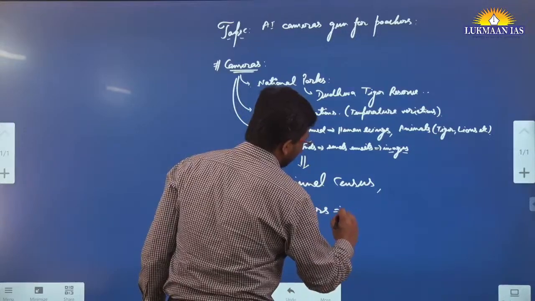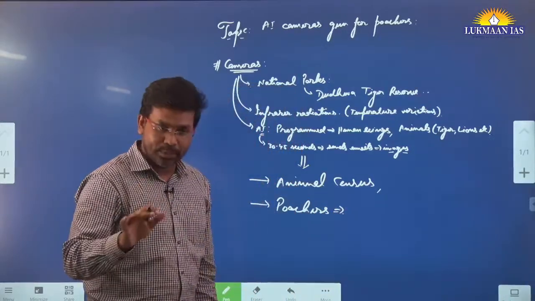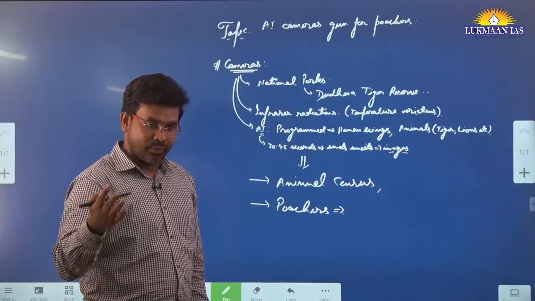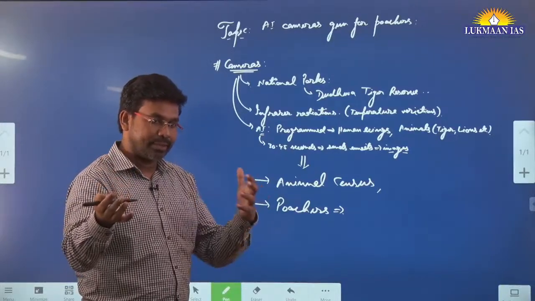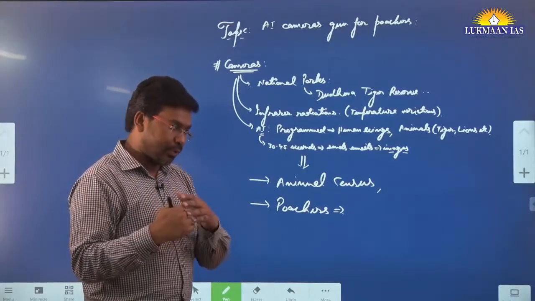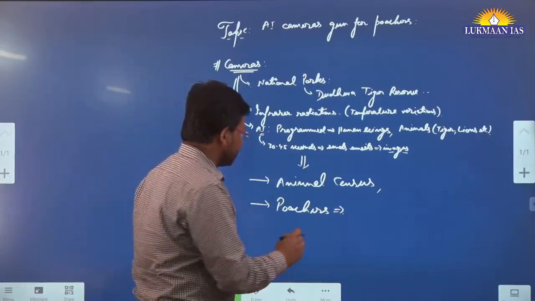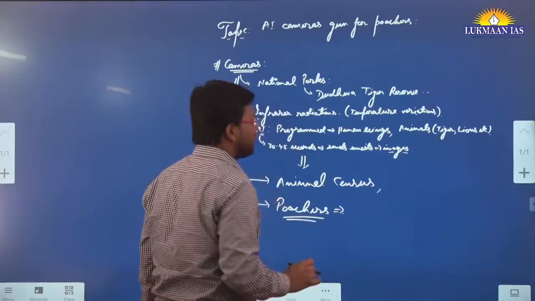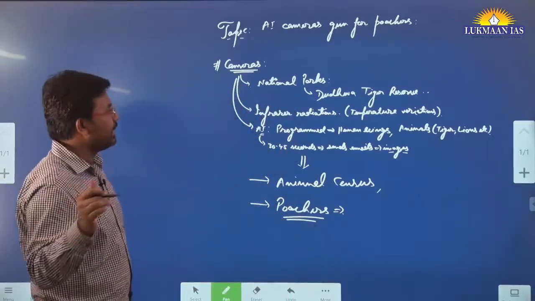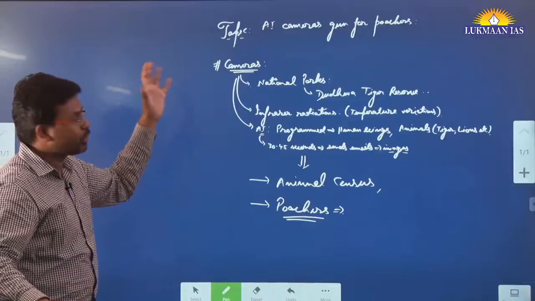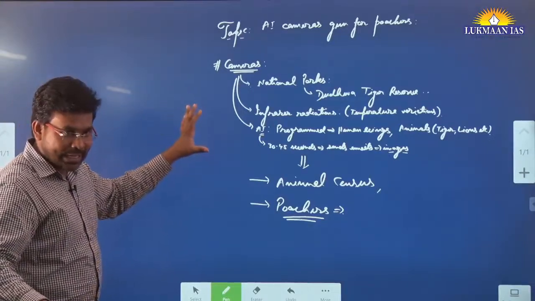Who are poachers? Poachers are those people who kill animals for their own benefit. For example, they need the bark or skin of the animal, or they want to sell the animal illegally. So poachers are those people who illegally kill animals in national parks or tiger reserves. That's why this article is important.